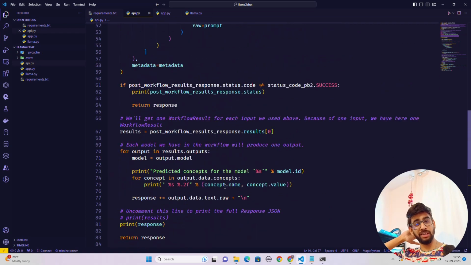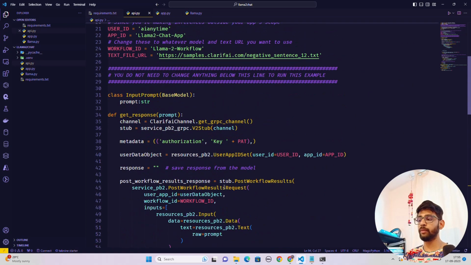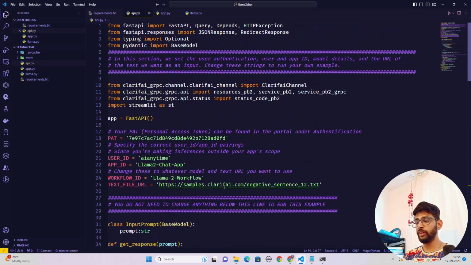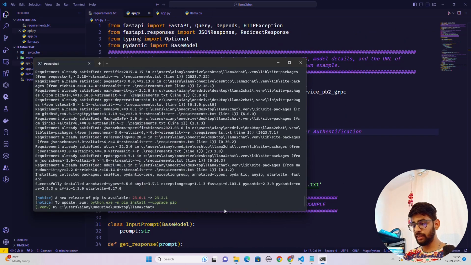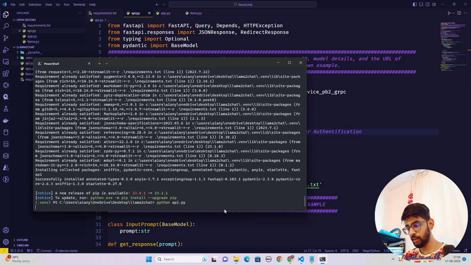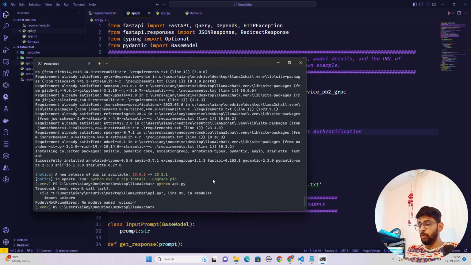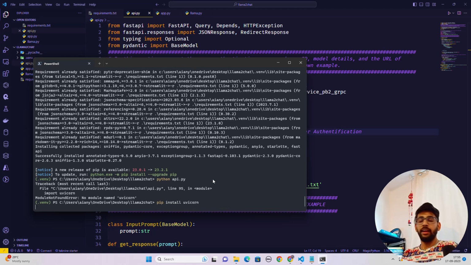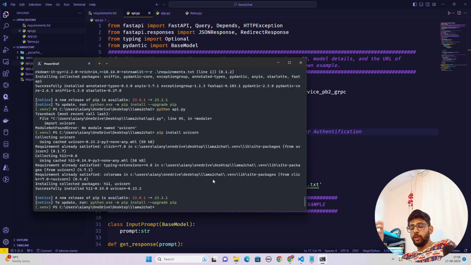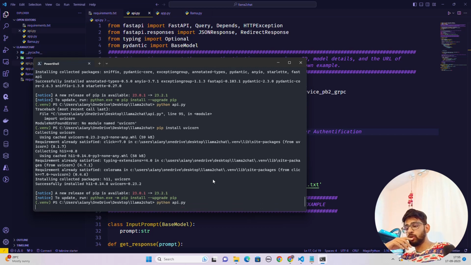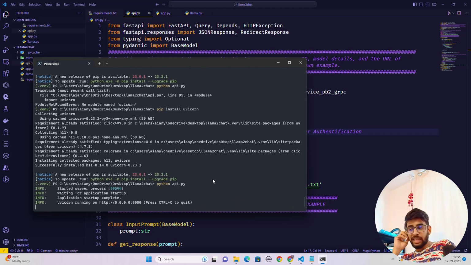Let's try our luck, guys. I don't know if this will run, but just to give you an idea that this is how you can create a boilerplate to also use this as a FastAPI endpoint. So what I'm going to do here next is open this and write python api.py. And if it gives no module named uvicorn, fantastic. Okay, we started getting errors. Now pip install uvicorn. And if it does not work, it's fine because the video is already too big, to be honest. Now let me try it out for the last time, and you can see it says uvicorn running on port 8000.